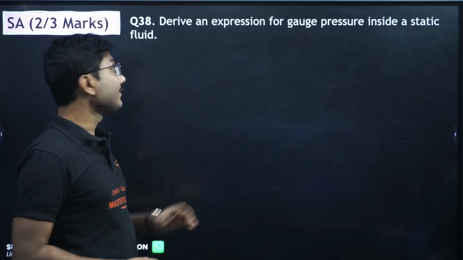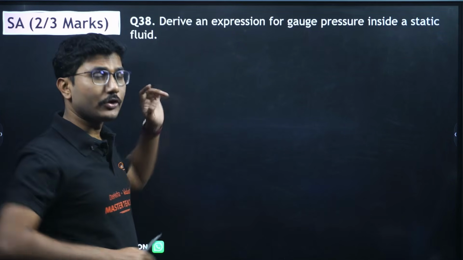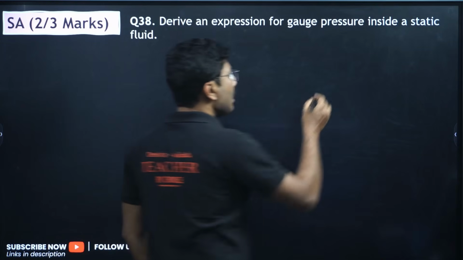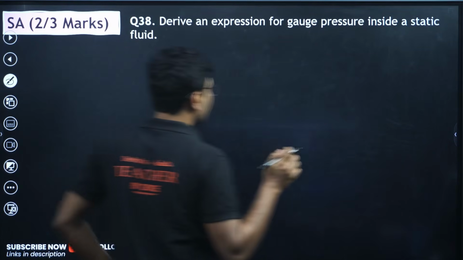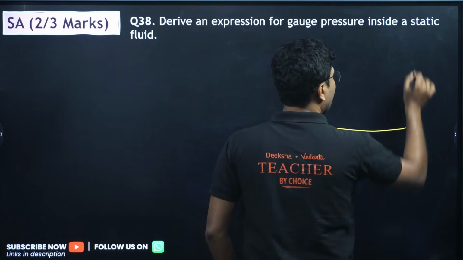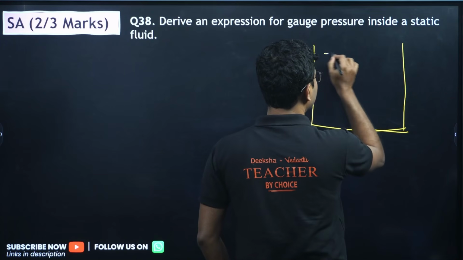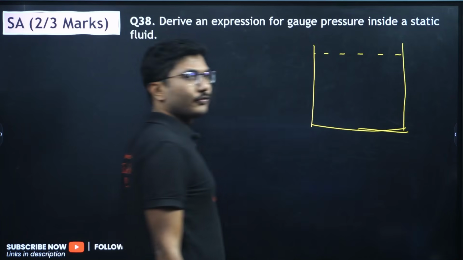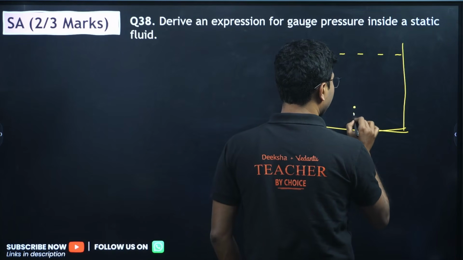Next, derive an expression for gauge pressure inside a static fluid. Might seem like a difficult question, but actually it is very easy, and the derivation you have done in your childhood days. So here we have a liquid inside a container, and suppose the liquid is like this, and we are trying to find the pressure at this point P.